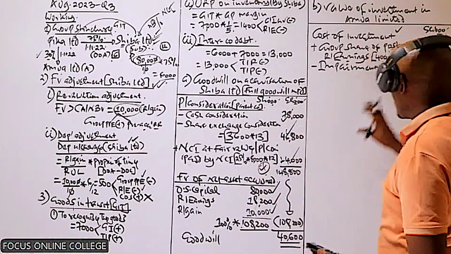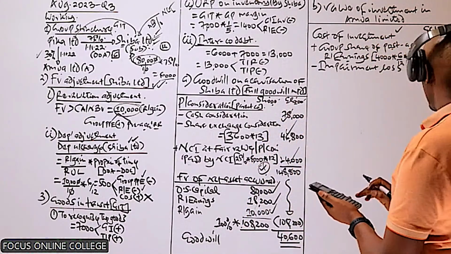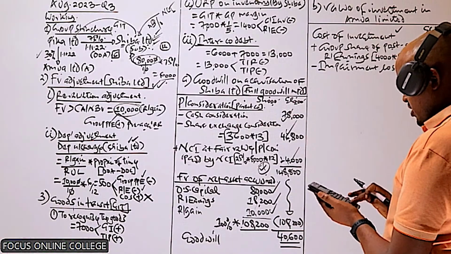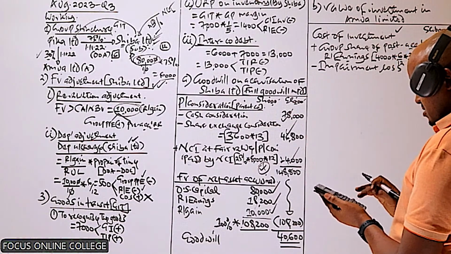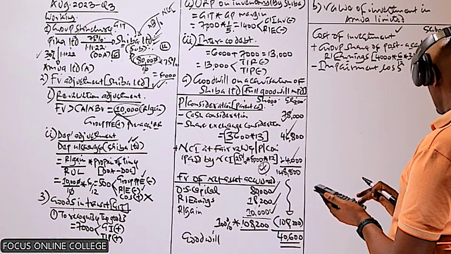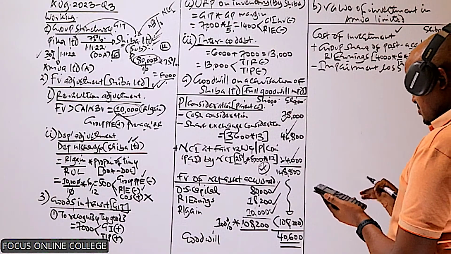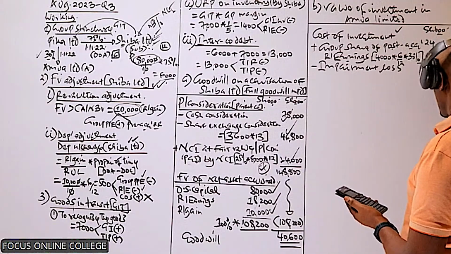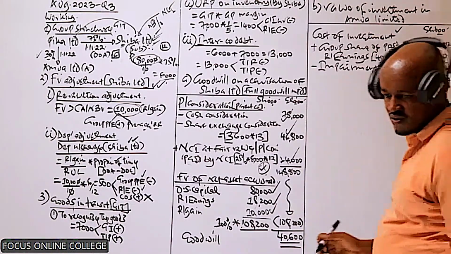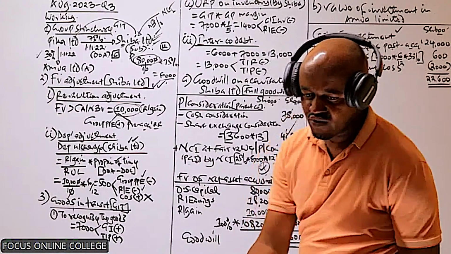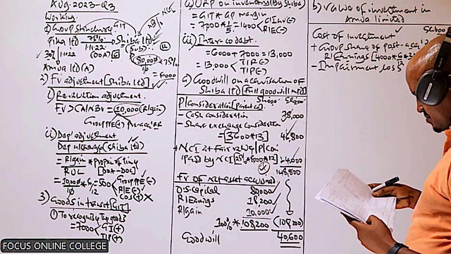So we compute now the investment in associate. 24 million plus 600 minus 2,000. So that will give us 22,600. I hope that is what you're getting.